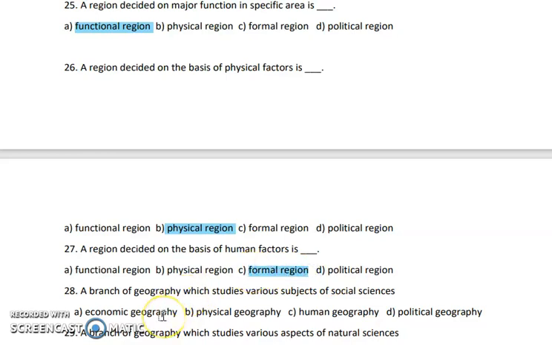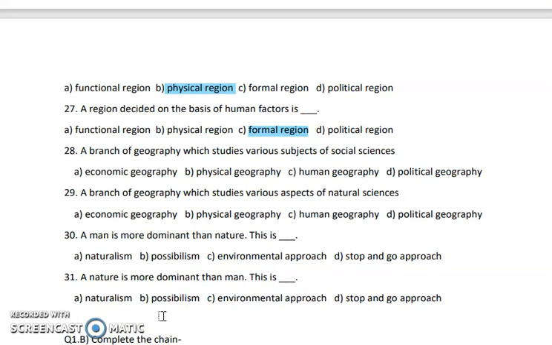Next question, the branch of geography which studies various subjects of social science. It is nothing else but human geography. Next question, a branch of geography which studies various aspects of natural science. It is nothing else than physical.